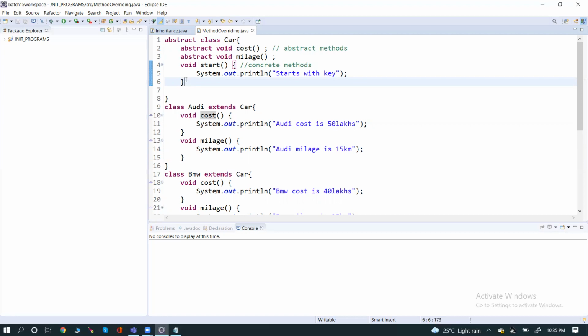Sir, can these methods return any value? If you want, it will return a value. The return type is our wish, right? The programmer can write it accordingly.